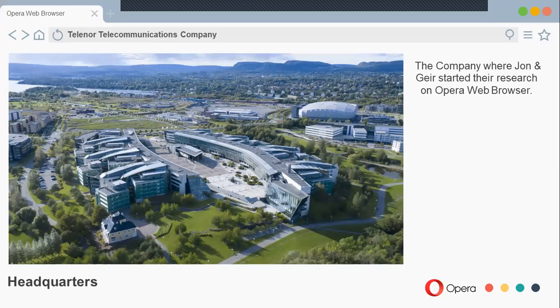At the start, they were the only two people researching the browser. After a few months, they decided to recruit more people on the development side. Let's now see the history of Opera, like when and how it started.